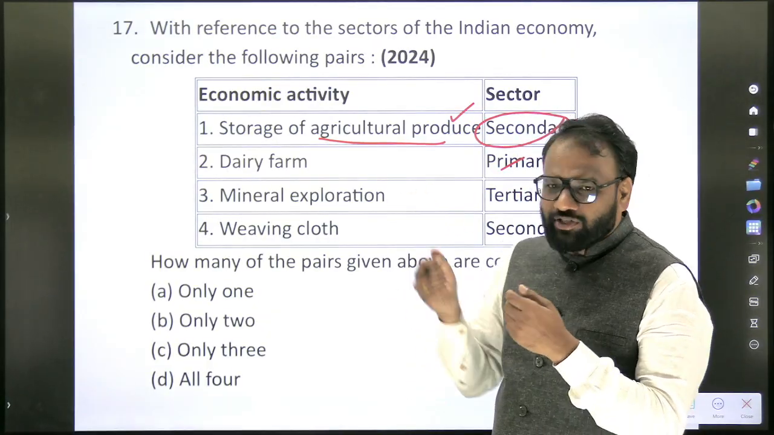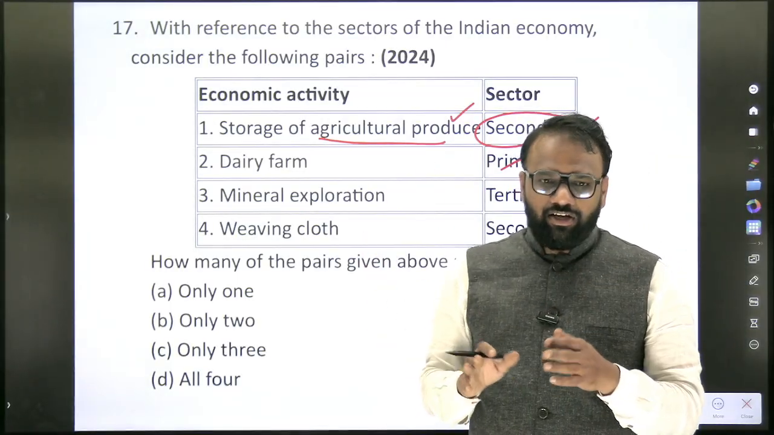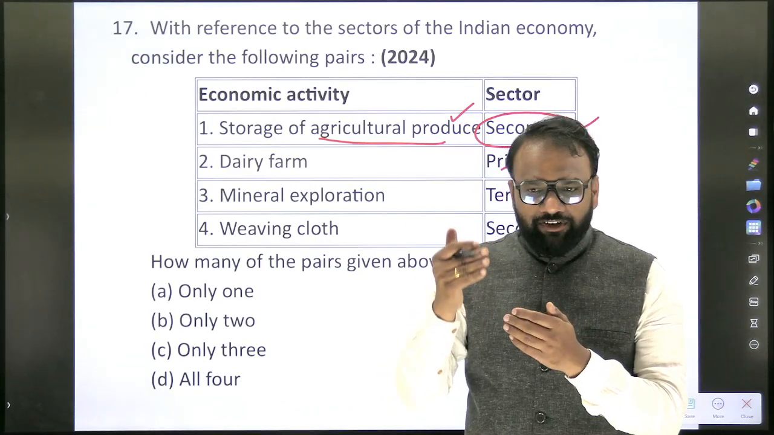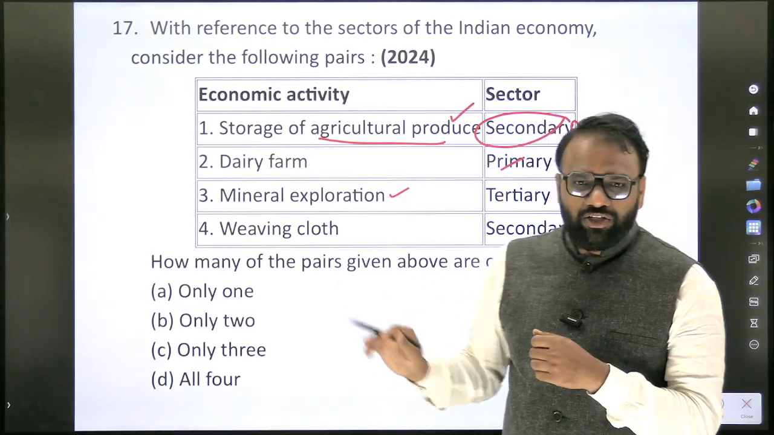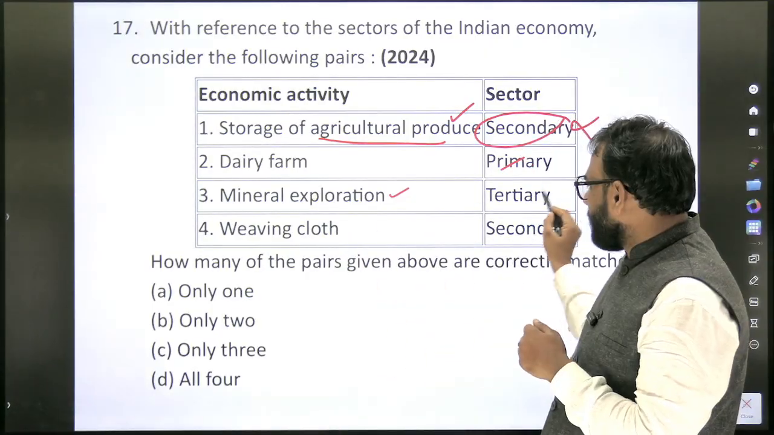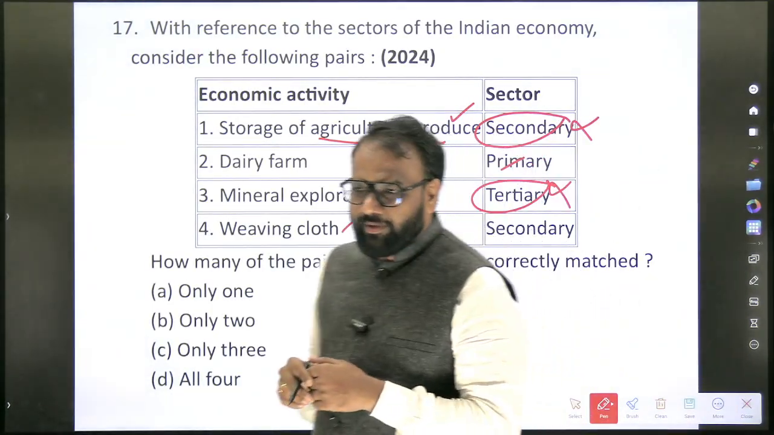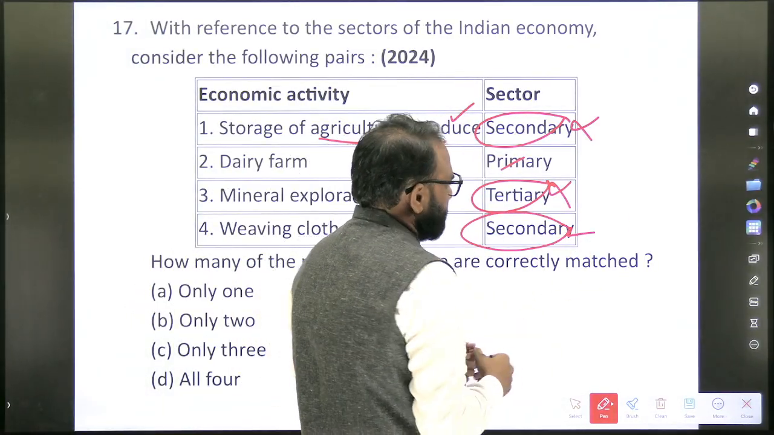You can make a list of different activities from the agricultural sector which are considered primary, and which activities are considered secondary. Next, mineral exploration. This you can tell very confidently. It is primary. Here they have mentioned tertiary. Wrong. Weaving cloth. Secondary. Weaving cloth is secondary. It is correct.